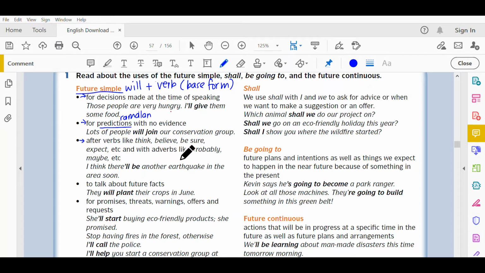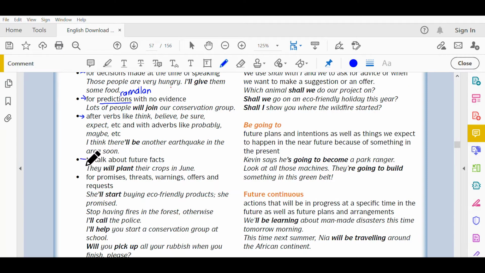Next, you use it after verbs like think, believe, be sure, expect, etc. And with adverbs like probably, maybe, etc. Okay, probably because you predict. Contoh, I think there'll be another earthquake in the area soon. Ini you buat ramalan tadi tu lah. Okay?